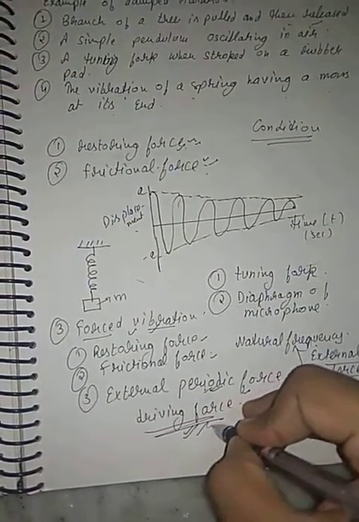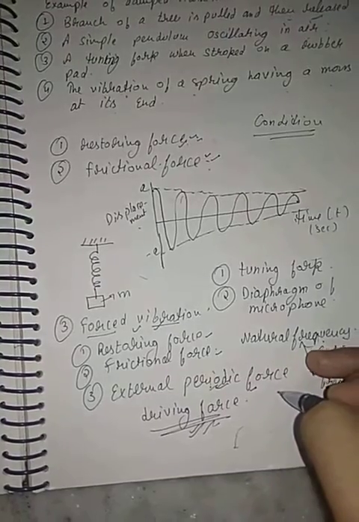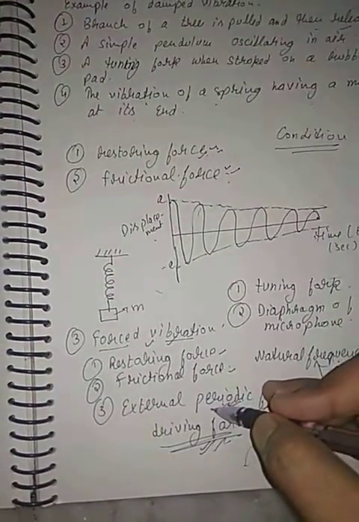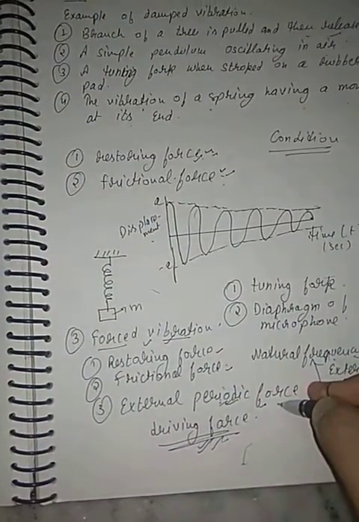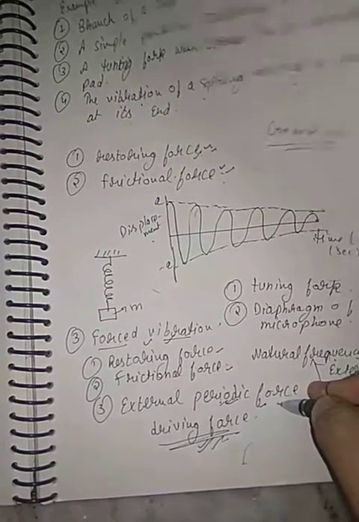It vibrates with a different frequency than the natural frequency, but it gradually acquires the frequency of the applied force. Whatever frequency is created due to the applied force, that force is also called the driving force.